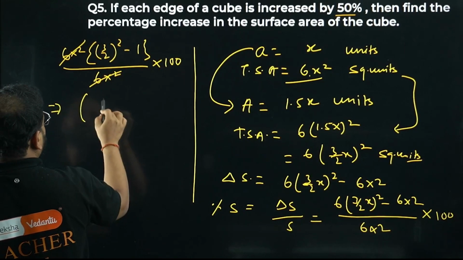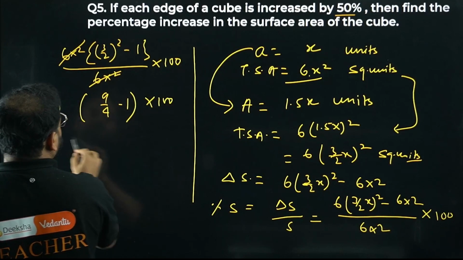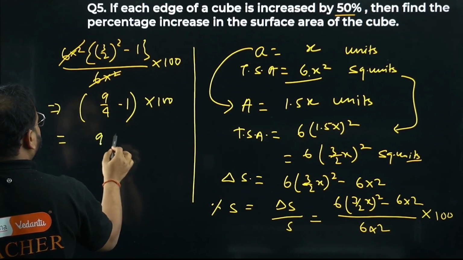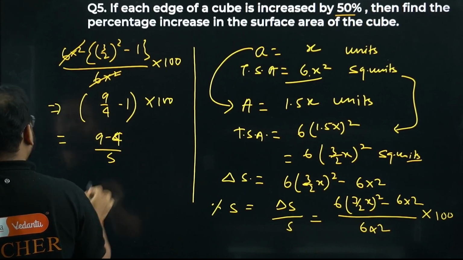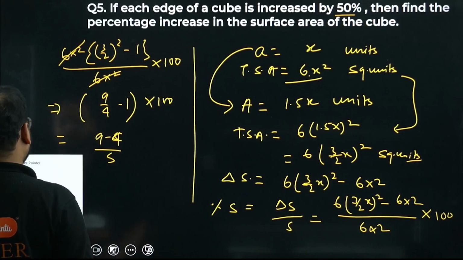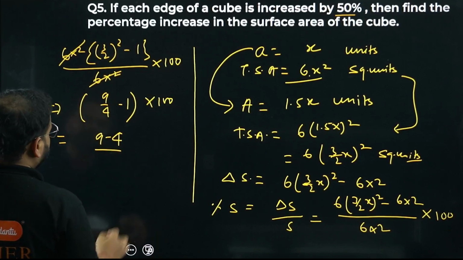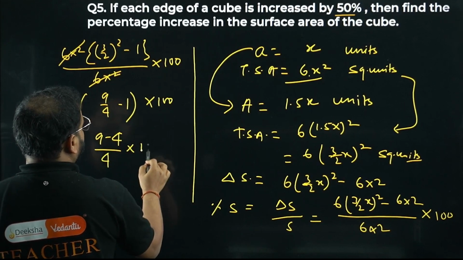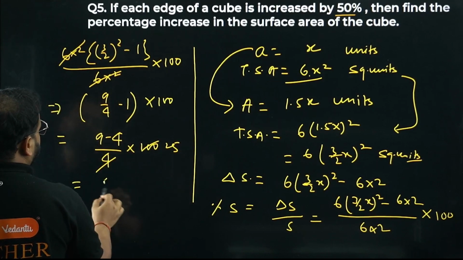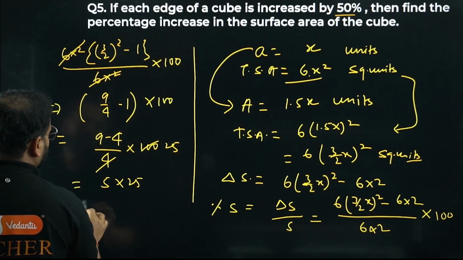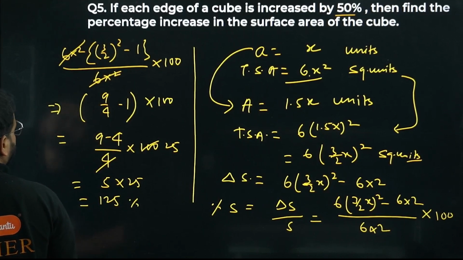How much is that? 9/4 minus 1, times 100, which is (9 minus 4)/4 times 100. The 25 cancels out. What I'm getting is 5 into 25, which is 125%.